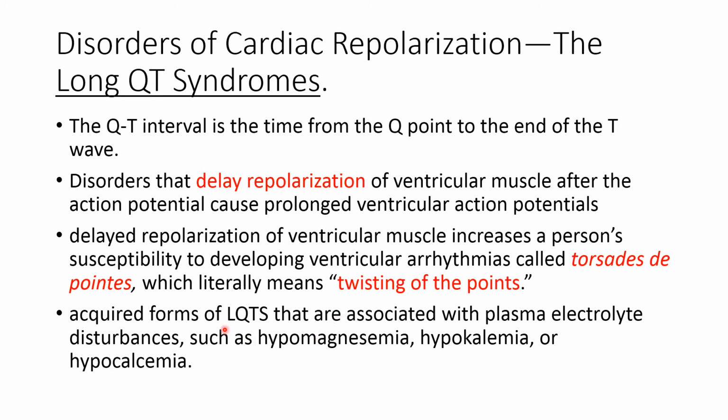Acquired forms of long QT syndrome are commonly associated with electrolyte abnormalities such as hypomagnesemia, hypokalemia, and hypocalcemia, and with the intake of various antibiotics like erythromycin and fluoroquinolones.